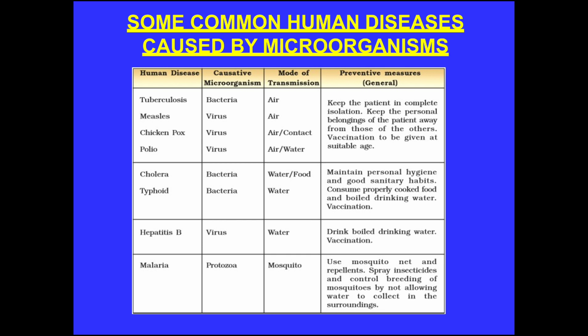Malaria is caused by protozoa and it is transmitted by mosquito. How can we prevent malaria? Use mosquito net and repellent, spray insecticides and control breeding of mosquitoes by not allowing water to collect in the surrounding. So students, these are some of the common human diseases and how we can prevent them.